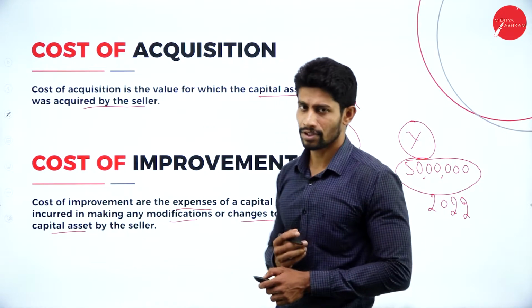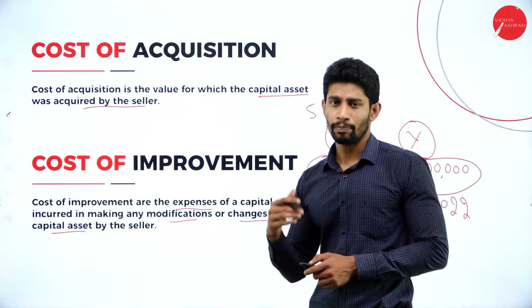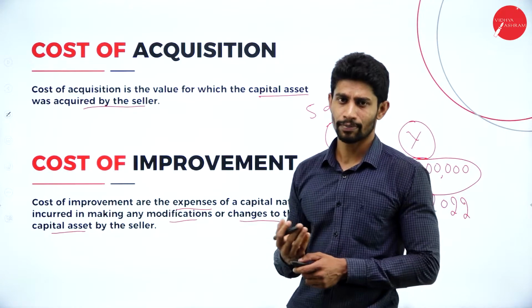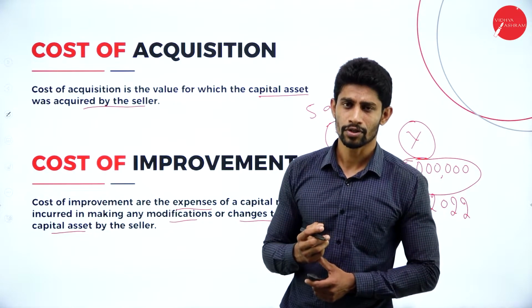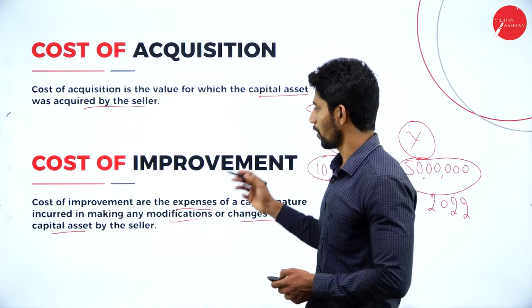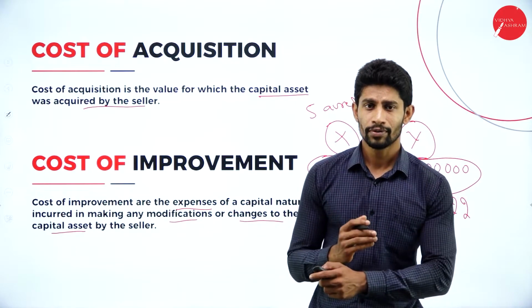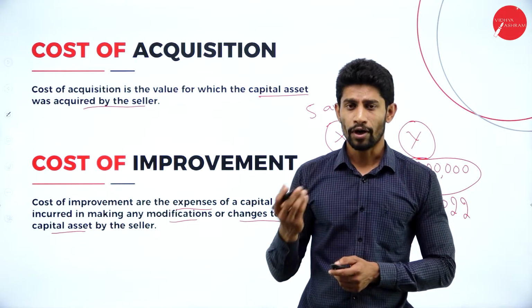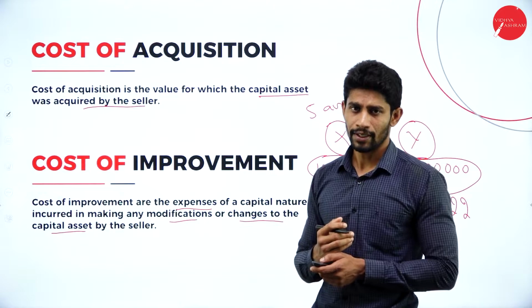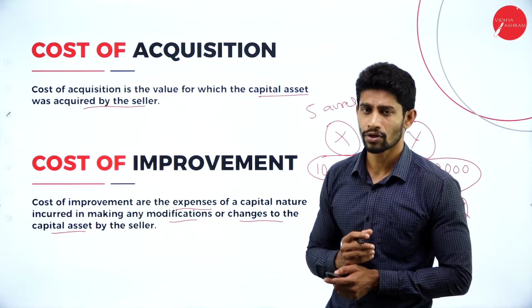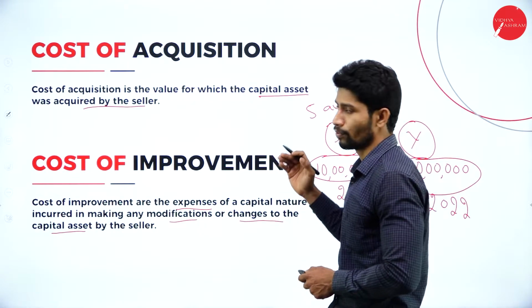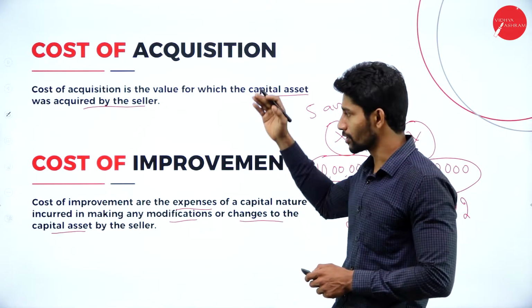So cost of acquisition is nothing but whatever the amount paid to purchase the property. And cost of improvement is nothing but whatever the amount paid to modify, improve or renovate the property. I hope you people understood these two topics.